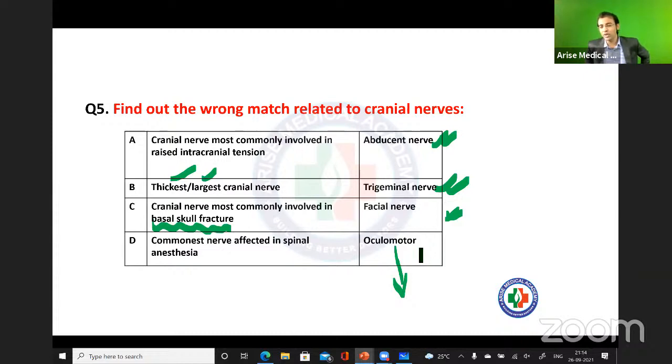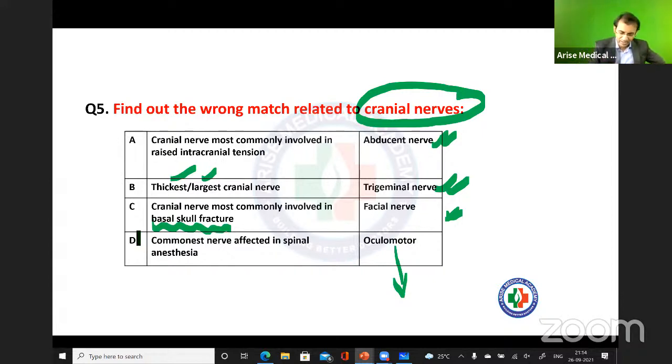Basically, you have to find out the wrong match here. So can you answer me, A, B, C, D? I'm asking you a question related to the cranial nerves, right? See, most of you are marking D, and D is the right answer. This is a wrong match, but now I'm asking which nerve is most commonly affected in spinal anesthesia. I'm asking about the cranial nerves only, right now.